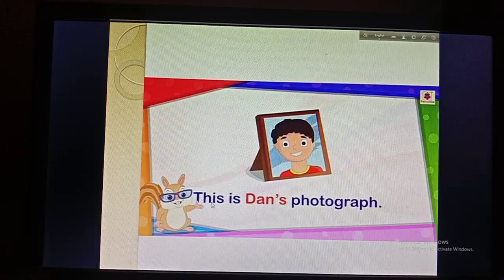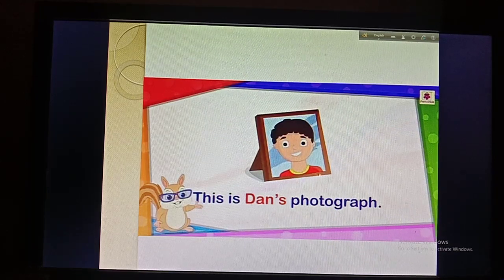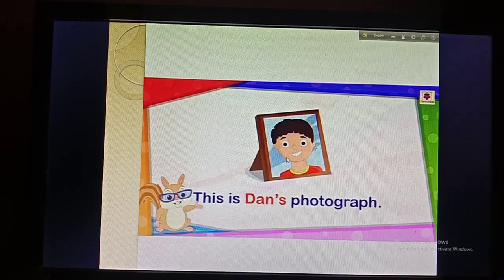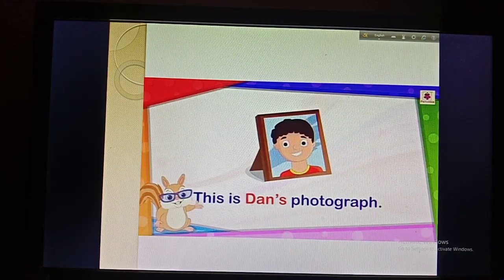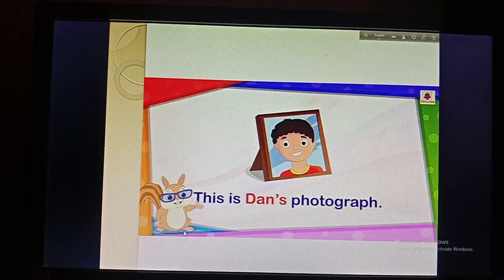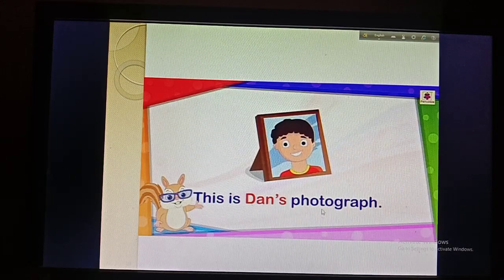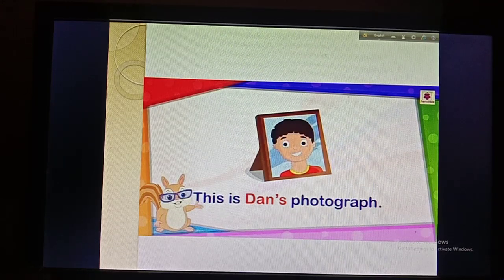Here is written this is Dan's photograph. So these photographs belong to Dan. To show belongingness to someone, we use possession. I think now you are clear what possession is. Dan's photographs means the photographs belong to Dan. That's why we use possession to show the belongingness of something to someone.